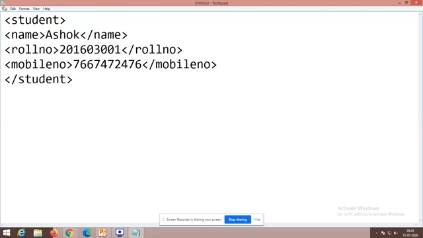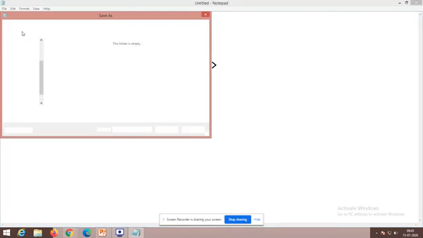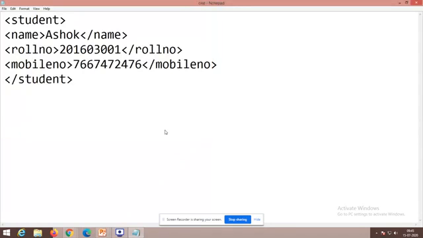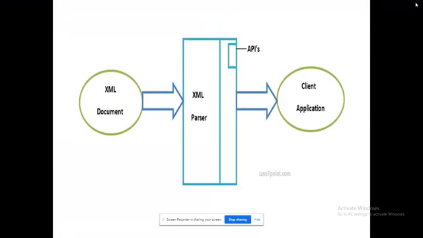How to save this? File, Save As. For convenience, I am going to store it on the desktop. As usual, within double quotes, because the default type for Notepad is a text file, otherwise it will be saved as text. So within double quotes, save it as one.xml. Save. I have saved the program. Close Notepad and go to the desktop.